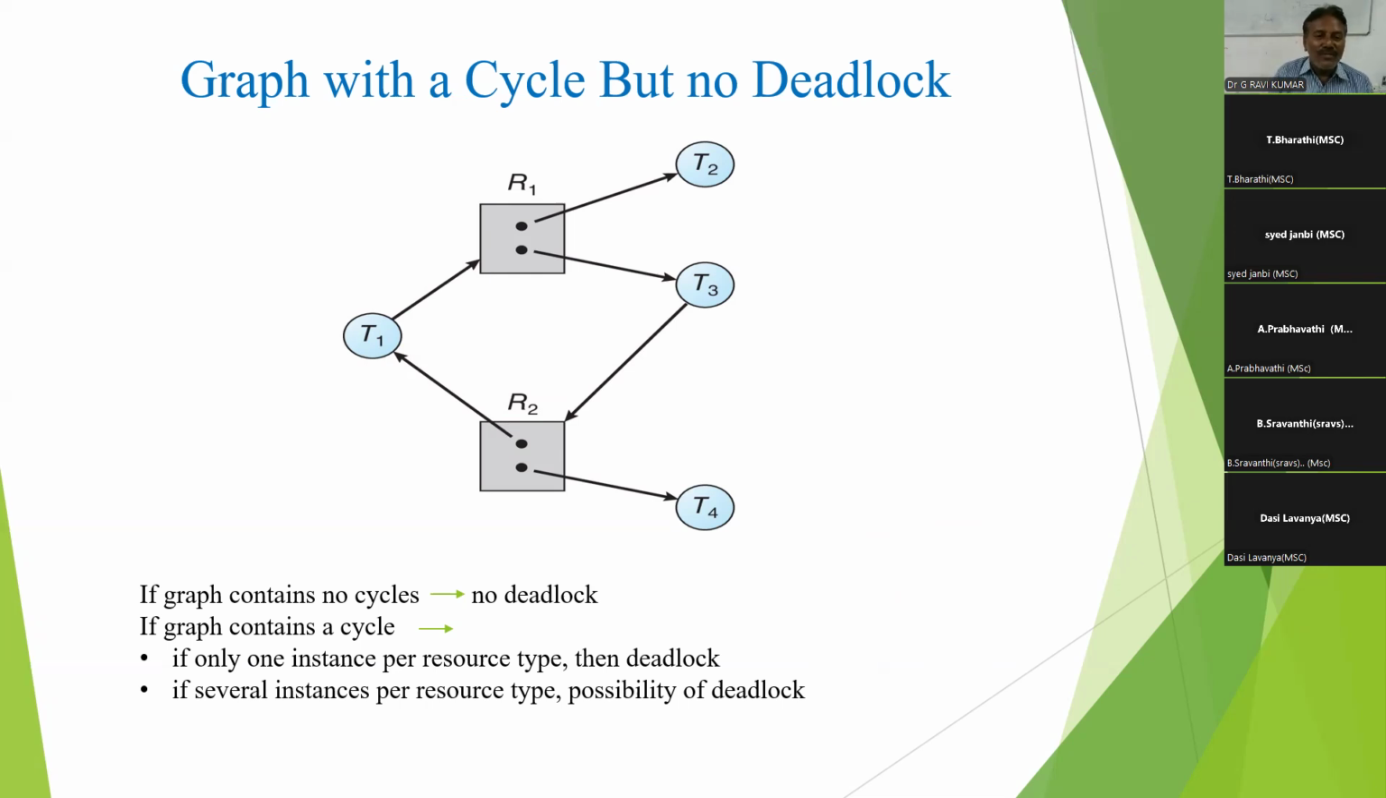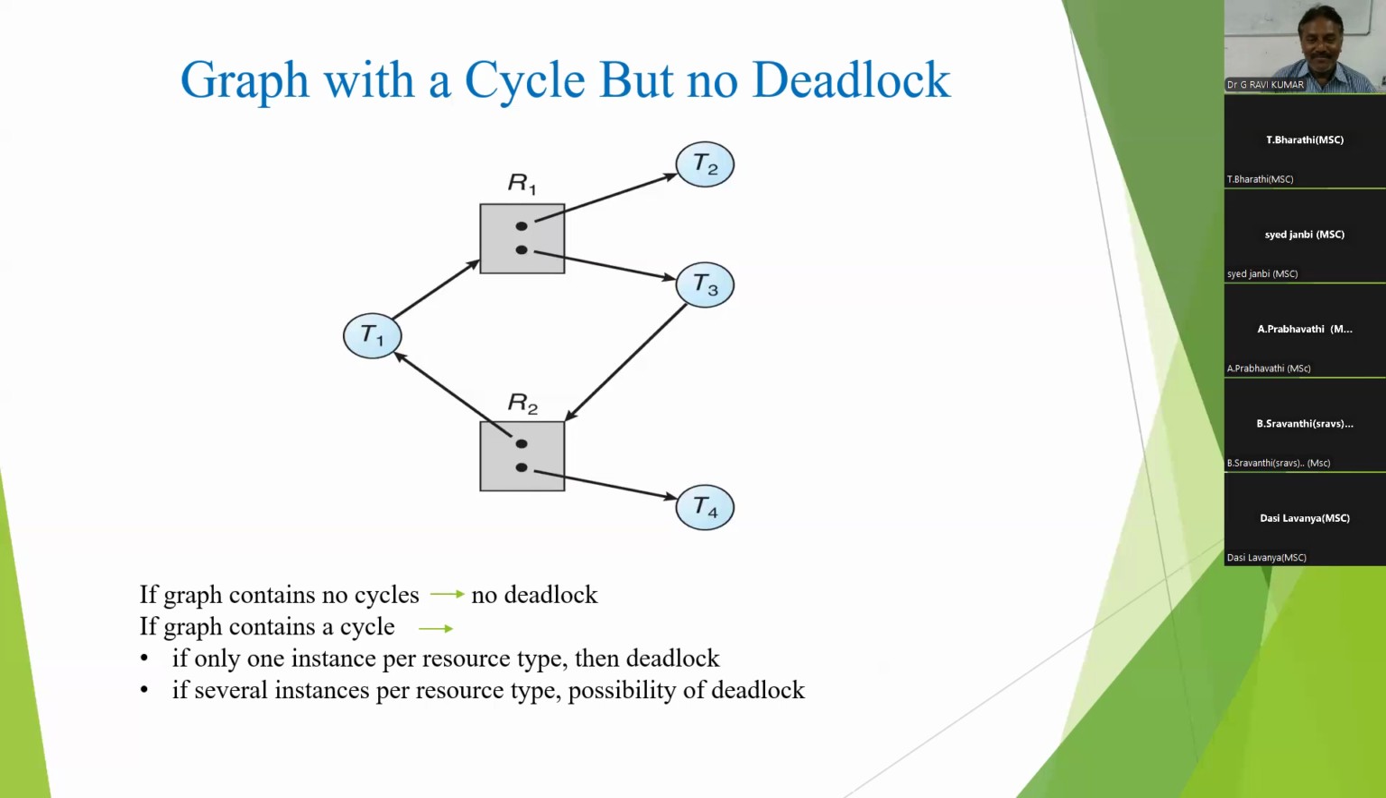Now you observe in this graph, a cycle is there: T1 to R1, T3, T2, T1. Yes, a cycle is there. Can you observe this important observation? The previous graph contains a cycle and deadlock may occur. But this graph contains a cycle, but no deadlock.